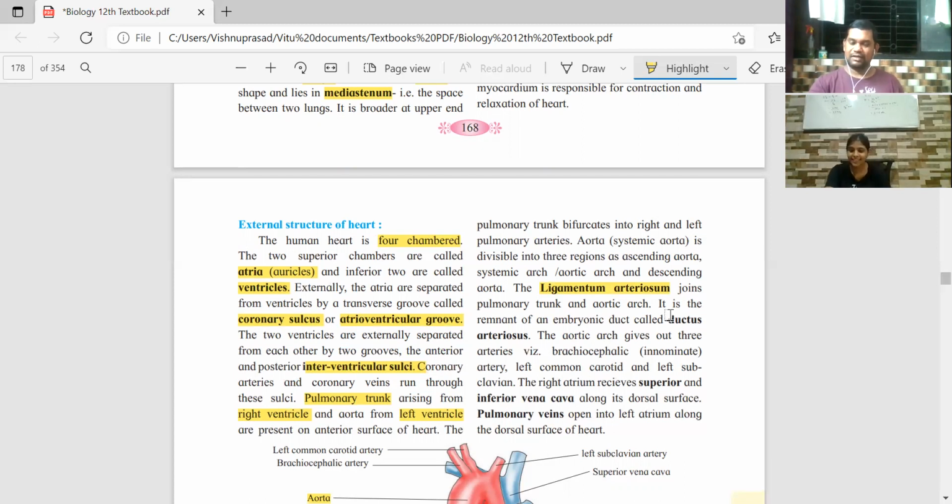So अभी adult के बारे में हम पढ़ रहे हैं, but when that person was an embryo, that time there was a duct in this portion, जो duct बाद में बंद हो गया. So that's why it is considered to be the remnant of an embryonic duct, which was termed the ductus arteriosus in the embryonic stage.